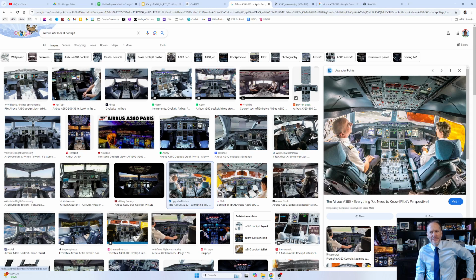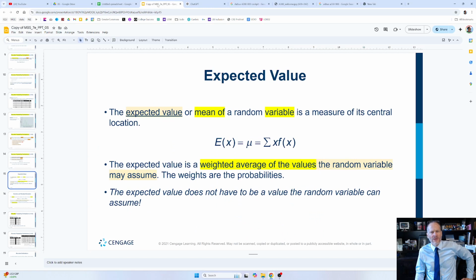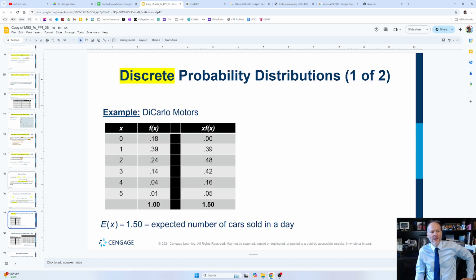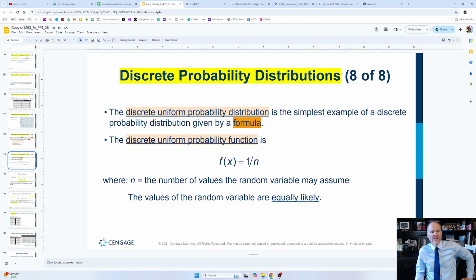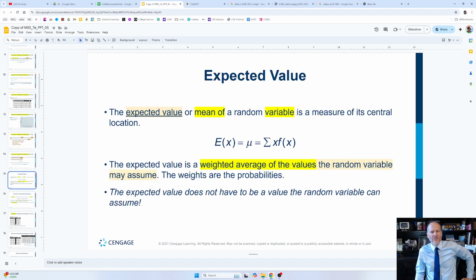And so just like pilots have this cockpit to tell them how the ship is going, which is the actual airplane they're flying, people at a car dealership or any other business are going to use these numeric descriptive statistics to tell them how their plane is flying, which is their business, right? How is their business going? And if it's not hitting 1.5 car sales on average, the mean, right? If they're not getting that expected value on a consistent basis, they need to right the ship. They need to figure out what's going on and fix it.